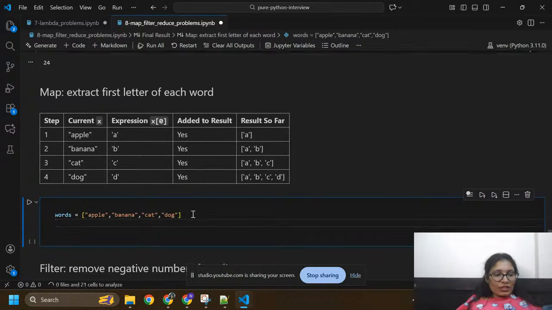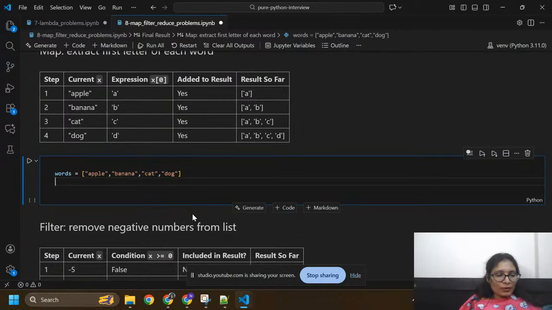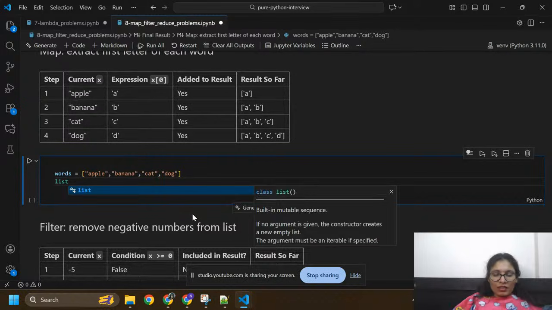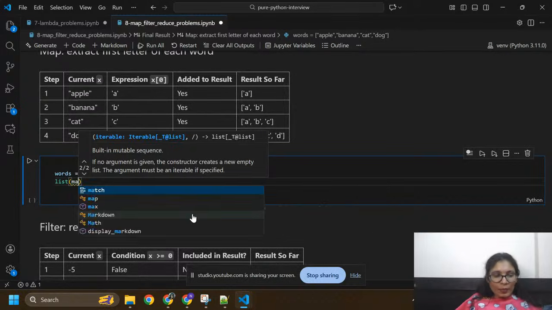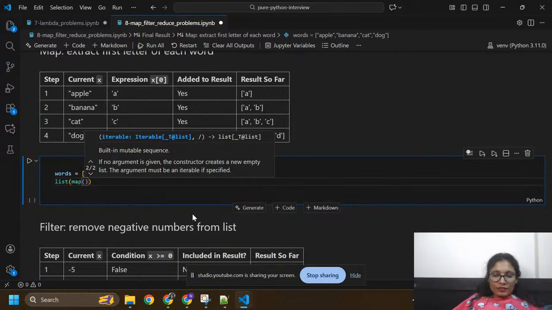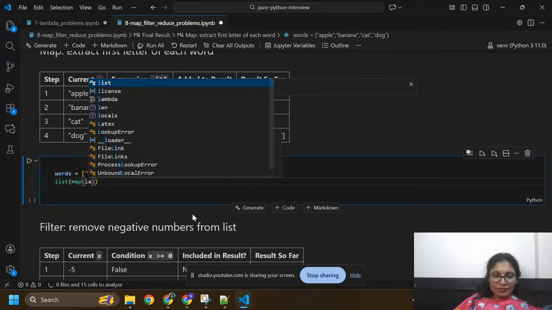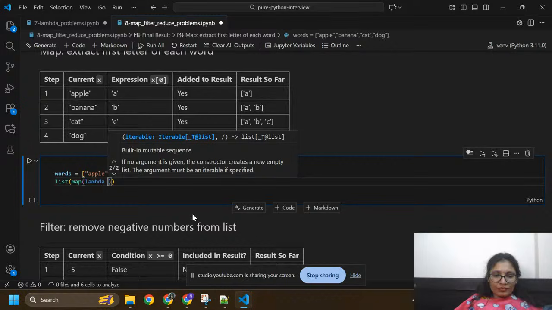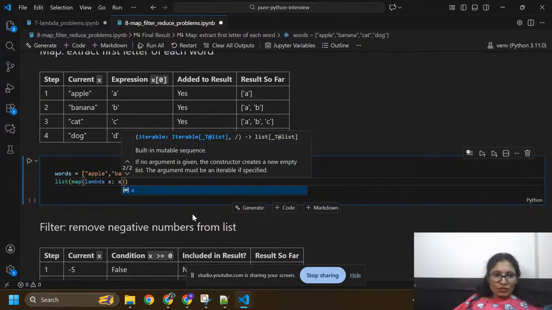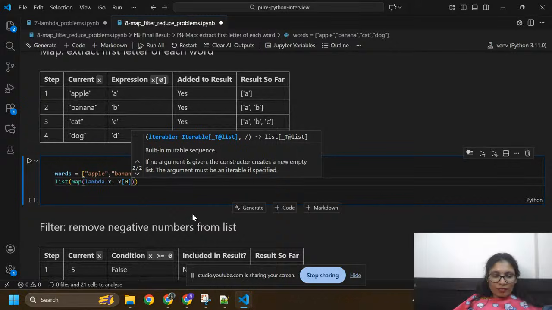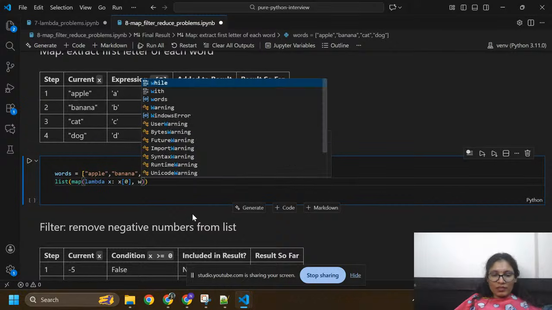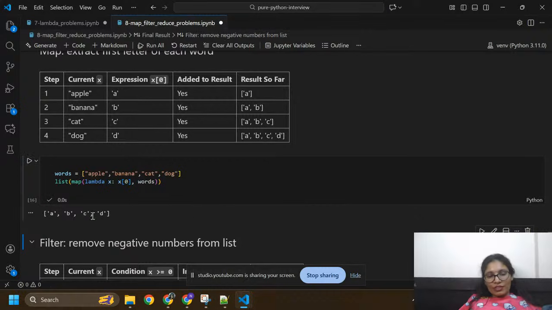Okay, so here I'm going to write the code in one line. List, map, lambda x colon x index 0, comma, I'm going to pass words. Okay, so I got a b c d.